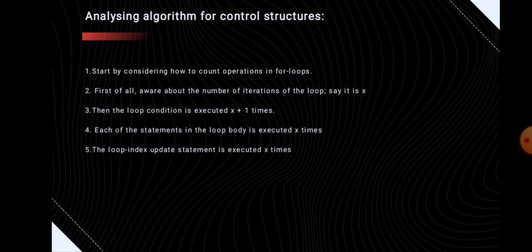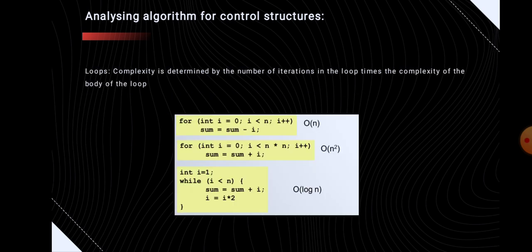And then the analysis of algorithms for constant structures. First we need to start by considering how to count operations in for loops. First of all, be aware of the number of iterations of the loop and say it is x. Then the loop condition is executed x plus 1 times, each statement in the loop body is executed x times, and the loop index update statement is executed x times. By remembering all these points, we can find the complexity of a loop.